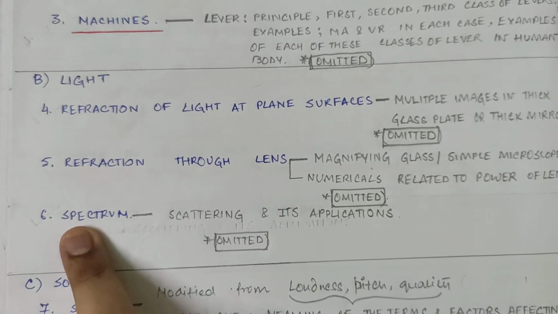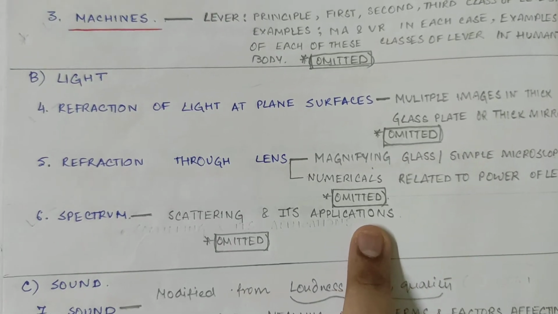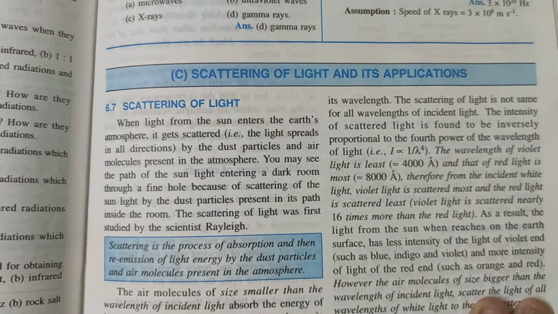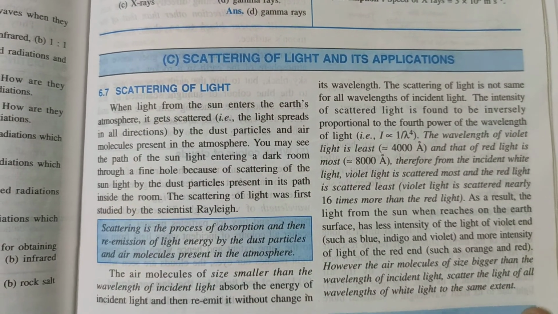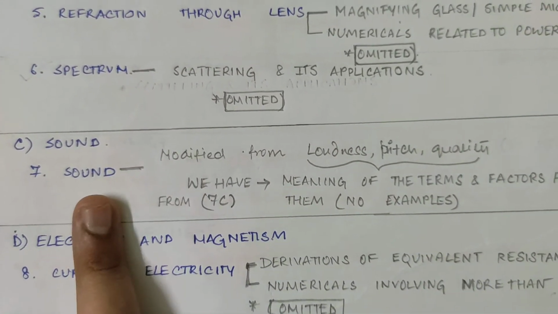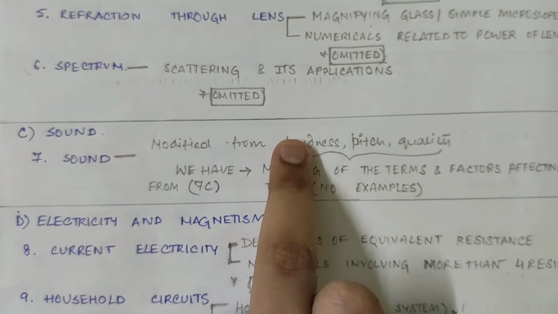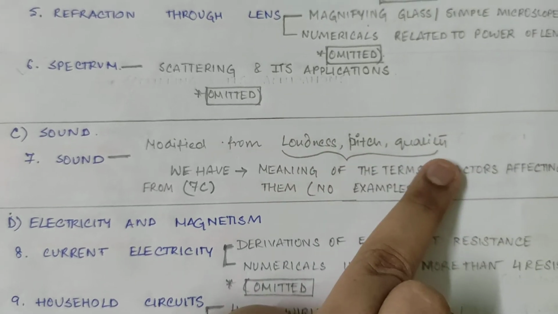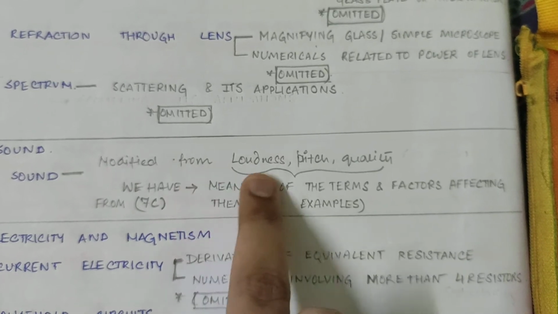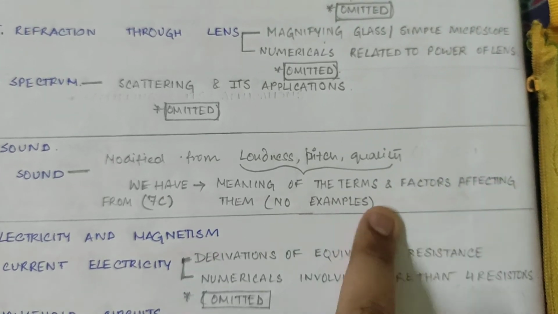Then see chapter 6, spectrum. Scattering and its applications omitted. That means it comes under, see, this has been omitted. From sound, 7A, 7B we will study like we used to do. But from 7C, we will study only the meaning of the terms of loudness, pitch, quality and the factors affecting them. So this is a modified form of the syllabus from 7C. Meaning of the terms and factors affecting them, no examples.